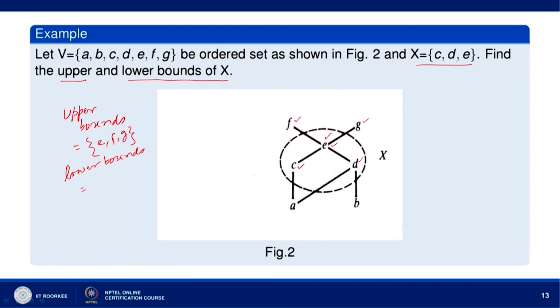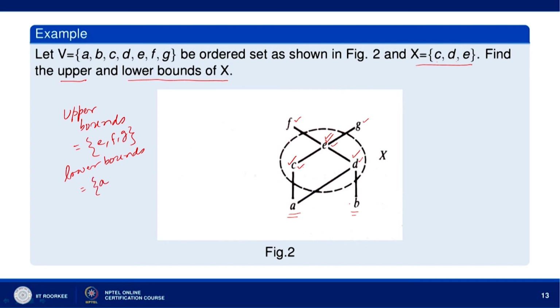So, let us see, we have C, D, E here. Now, which elements of B precede C, D, E? There could be two elements, A and B. A precedes C, A precedes E, A precedes D. So, A is clearly a lower bound.